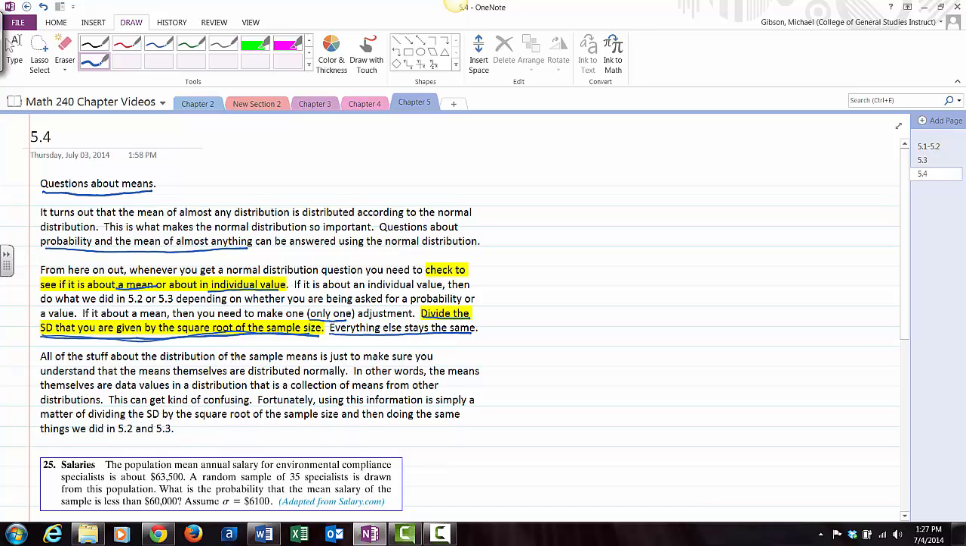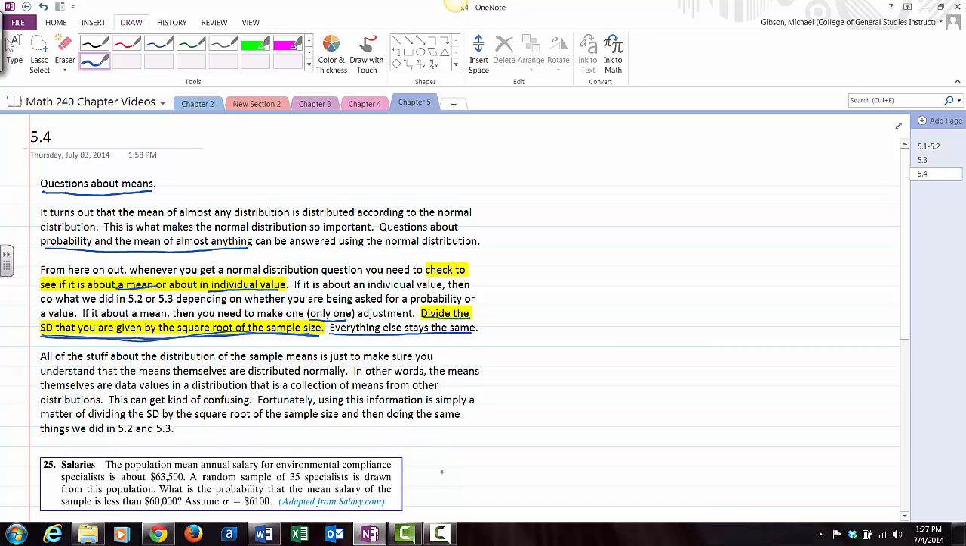All the stuff in 5.4 about the distribution of the sample means is just to make sure you understand that the means themselves are distributed normally. In other words, if you view the means themselves as data values in a distribution, this is a collection of means from other distributions. This can get kind of confusing.